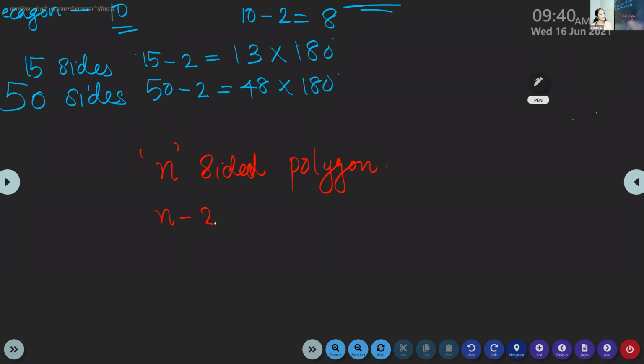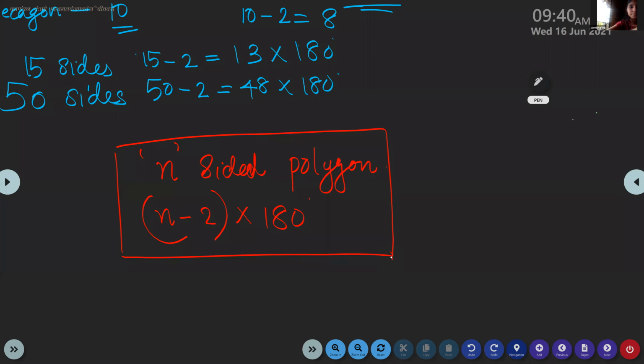First of all, you subtract 2. Then what will you do? This you have to do first, that is what the bracket indicates. Into 180. This will be our answer. So (n minus 2) into 180. That is our formula. Clear, children? Did you understand? Yes, ma'am.